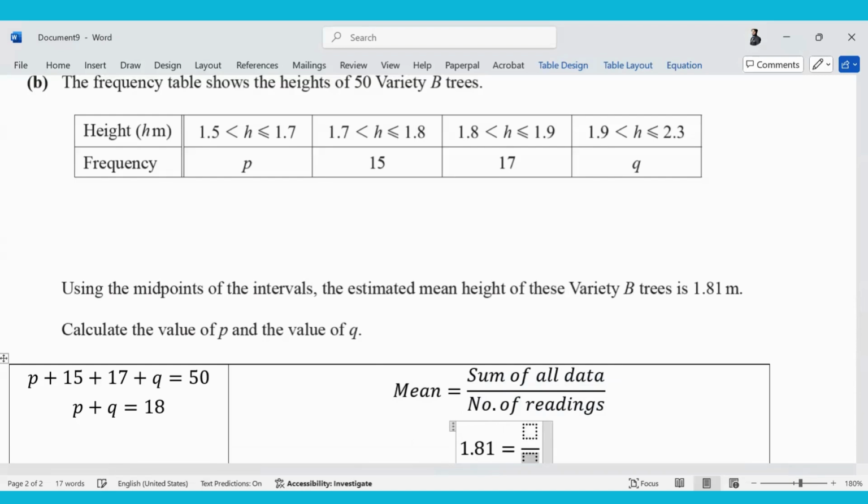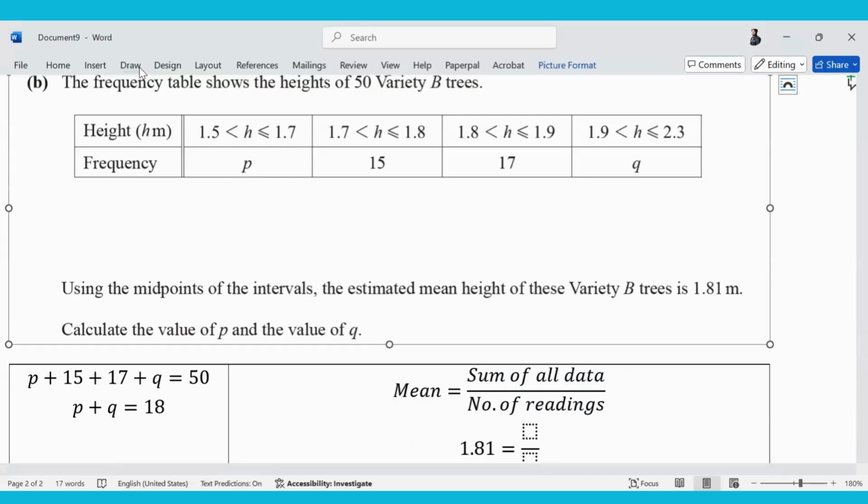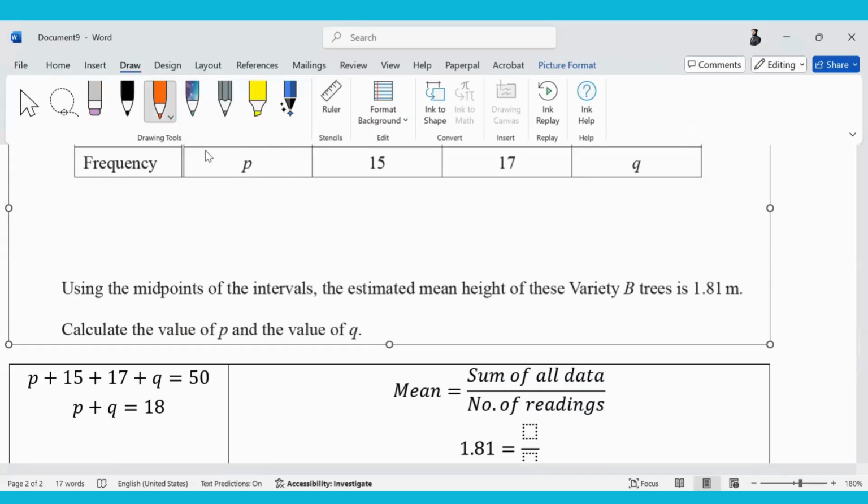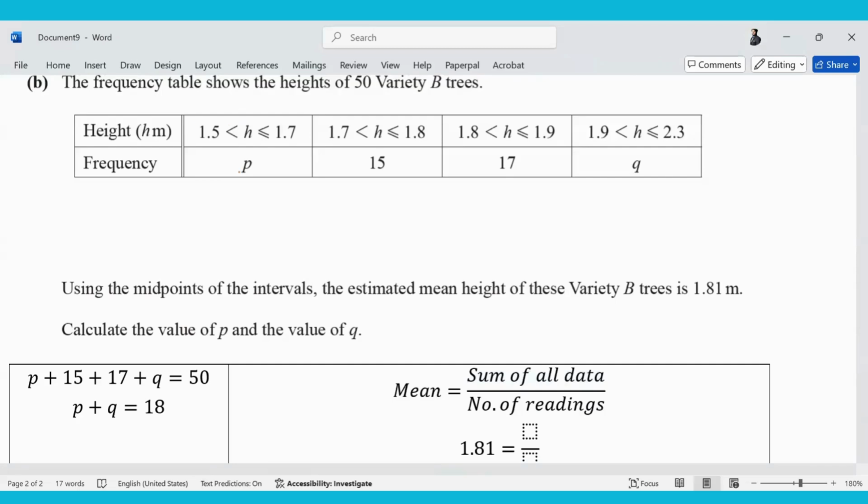Now, if you wanted to find the mean, how would you have done it? You will estimate that all these trees actually have a height of the mid value. You will say all of these trees have a height of 1.6. You are estimating it for the sake of finding the mean because you do not know their heights individually. What about these 15 trees? 1.75. What about these 17 trees? 1.85. Obviously, you could have just added both of them and divided by 2. You would have got the same thing.